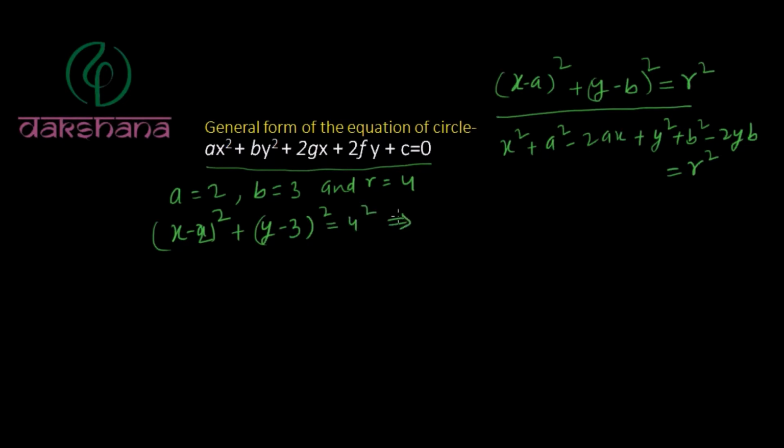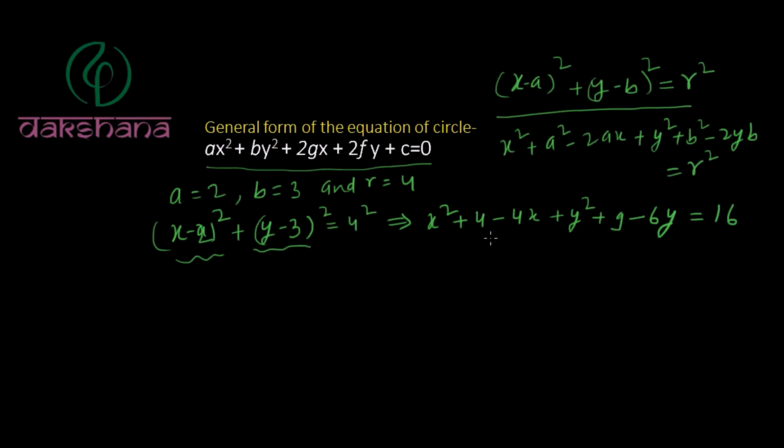Now on expanding each term, this whole equation will become x square plus 4 minus 4x plus y square plus 9 minus 6y is equal to 16.